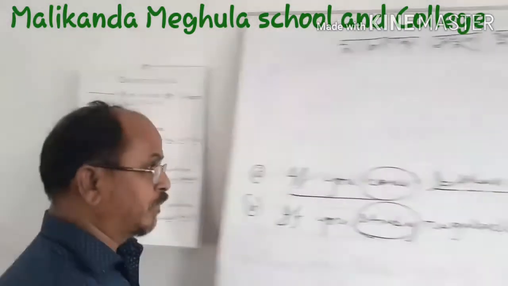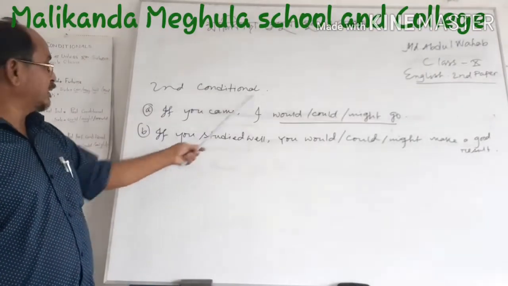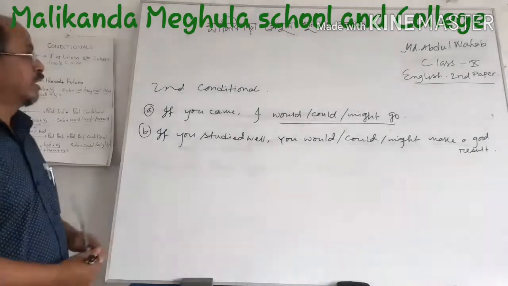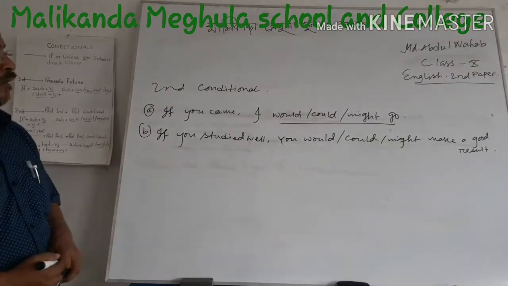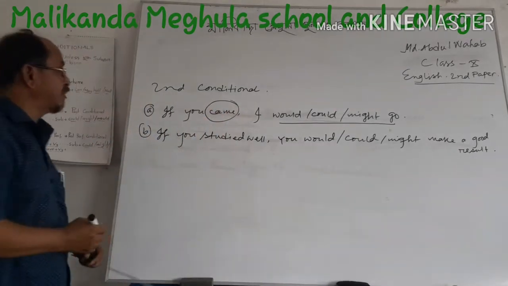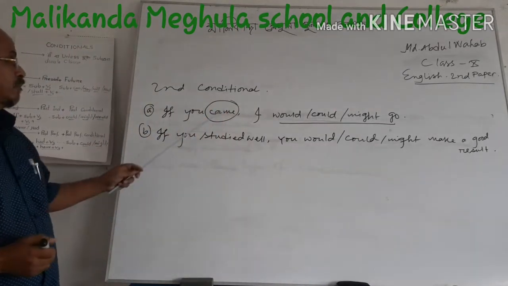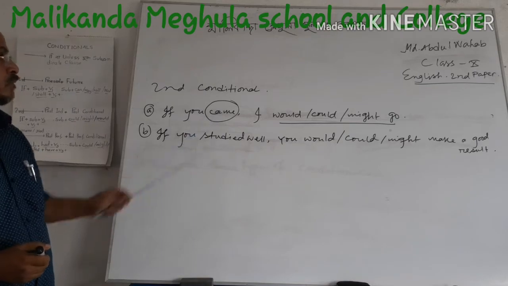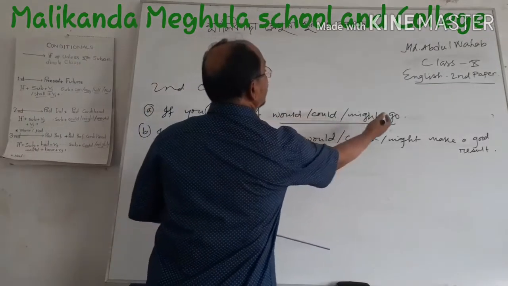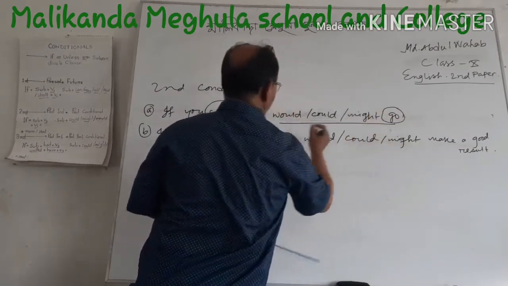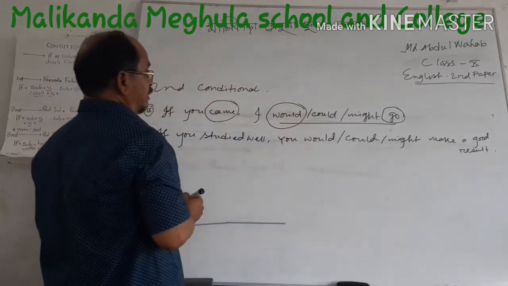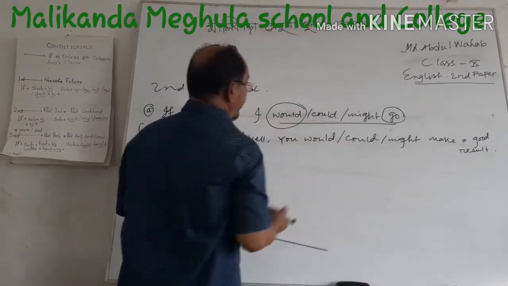Here is an example. Look at the second conditional example. If you came, I would or could or might go. Here, came is the verb of past form. Since the if clause has the past form, here we use would, could or might and the present form of verb. We can use any one of the three: would, could or might.